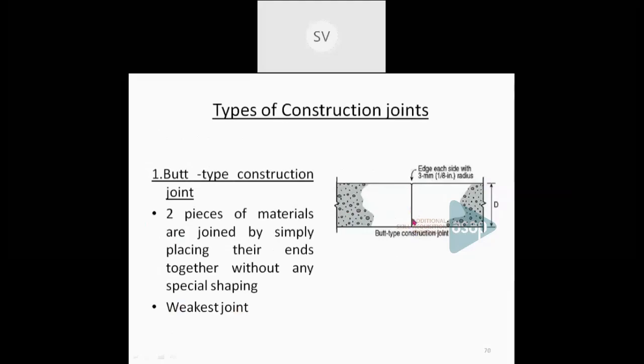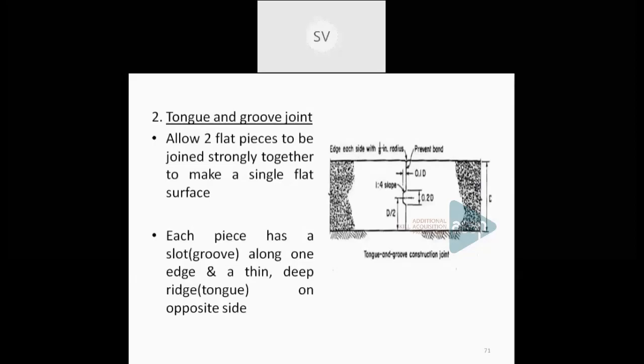Now the other type is a tongue and groove joint, and this is more suitable than a butt joint. It is something similar to a butt joint, but in this case, one part of the slab will be provided with a groove and the other part will be provided with a tongue, or one part with a slope and the other part with a ridge. You can see the shape. One part will be inserted into the other. So this type of joint is more suitable than a butt joint.